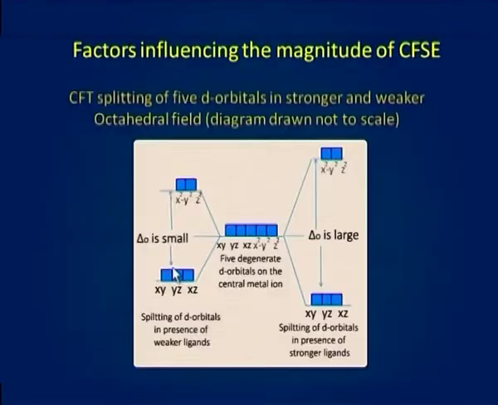This figure shows that not only delta O, which represents the energy difference between the t2g and eg sets of orbitals, is smaller in the weaker field complex than in the stronger field, but also that both the t2g and eg set levels of the weaker field are correspondingly closer to the level of the degenerate 5d orbitals of the metallic ion than are those of the stronger field.